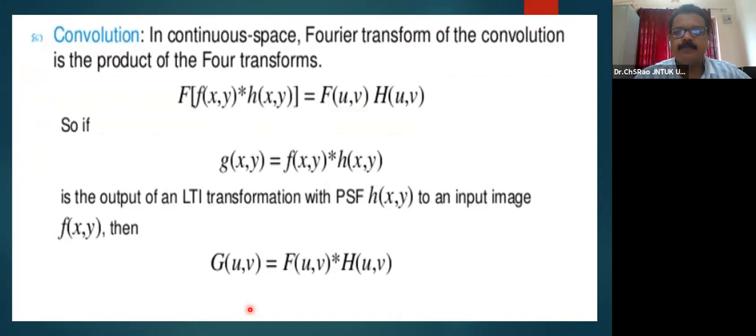And it also offers the convolution property. In the continuous domain, the Fourier transform of a convolution is the product of their Fourier transforms. In spatial domain, the convolution, and in transform domain, the product of their Fourier transforms, where f of xy is the image and h of xy is the kind of transformation tool or the filter that you use for the transformation. And g of xy may be the transformed version of the image, then g of xy may be represented as f of xy convolved with h of xy.